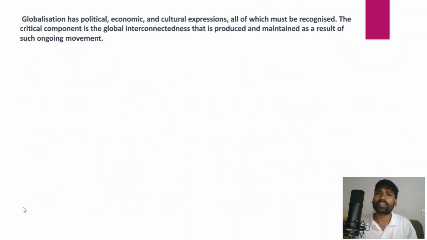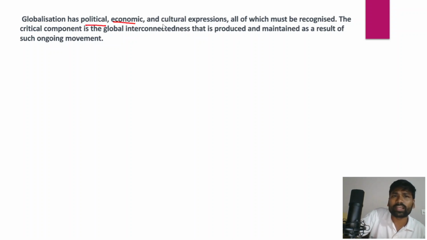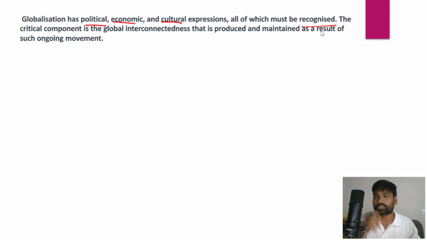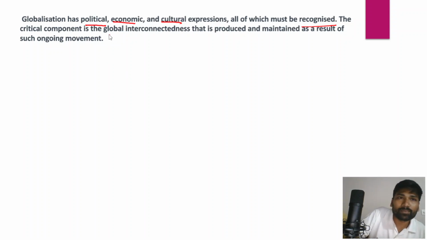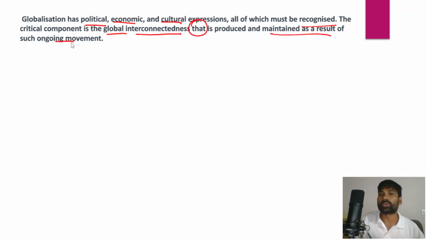Ultimately, you have to write a proper conclusion for this answer. In conclusion, globalization has political, economic and cultural expressions, all of which must be recognized. These cultural expressions, or all-encompassing expressions of globalization, have to be identified and recognized, as the critical component of the global interconnectedness that is produced and maintained as a result of such ongoing movement.